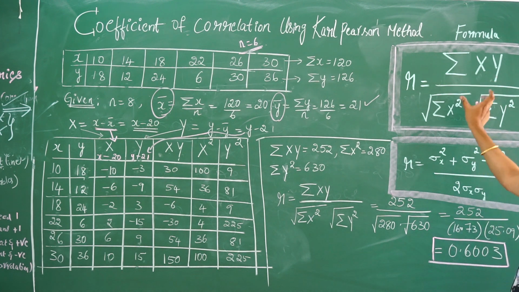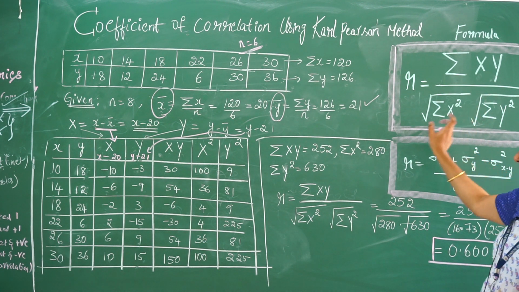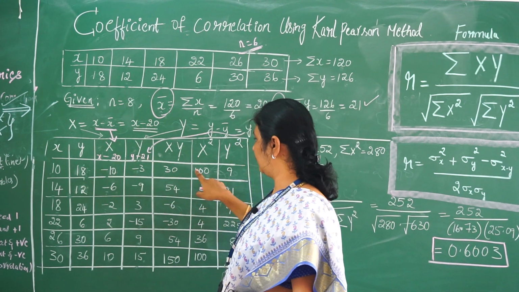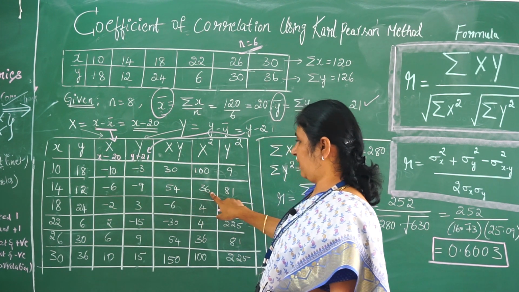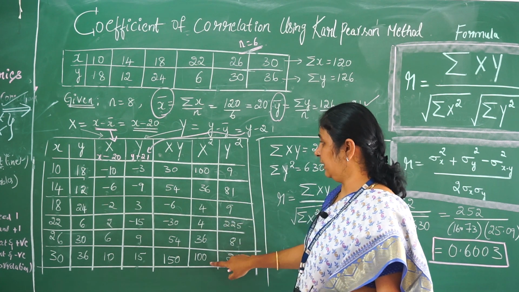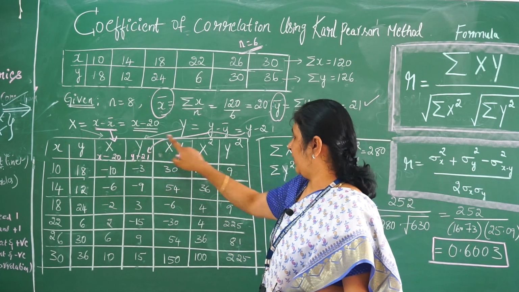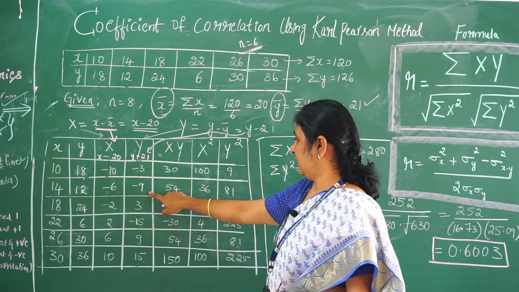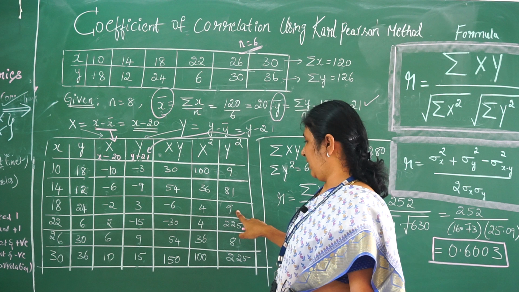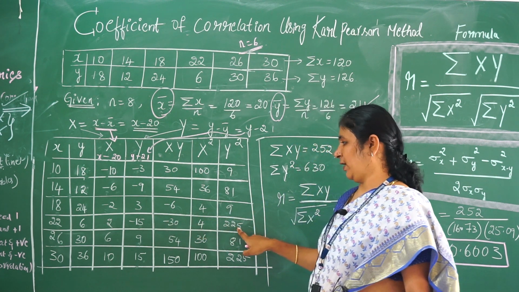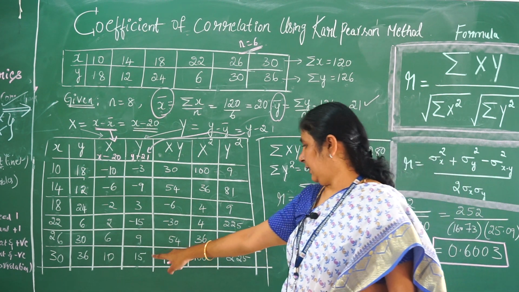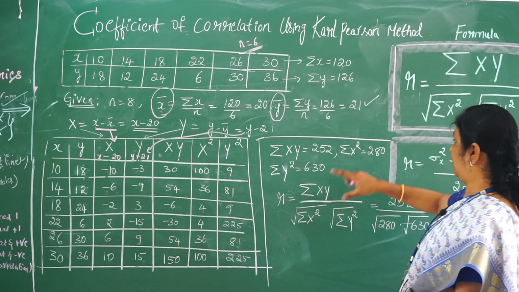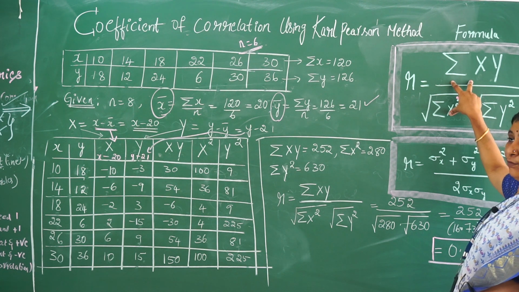Now the next part of the formula is capital X square. So you need to square the capital X values, that is minus 10 square is 100, minus 6 square is 36, 4, 4, 36 and 100. Similarly you need to find the squares of capital Y, which is minus 3 square is 9, minus 9 square is 81, 3 square is 9, 15 square is 225, 9 square is 81, again 15 square is 225. So these are all tabulated values which can be used in applying the formula.